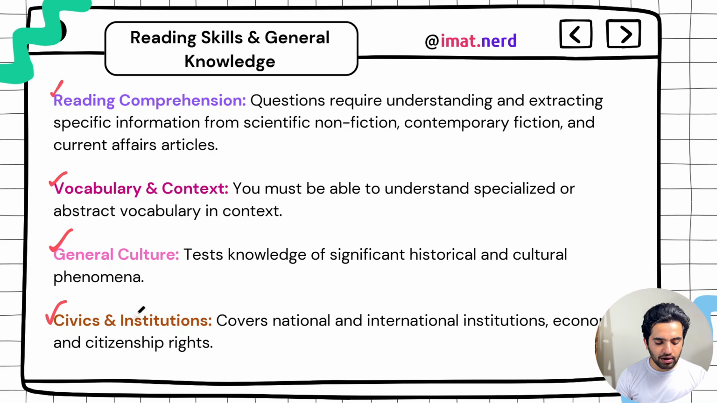And then you have civics and institutions. It will cover national and international institutions, economics, and your citizenship rights. Of course, this is very vast, and most students can't do it. You need to do it, and how you are going to do it is by following some resources that I will be sharing in our separate general knowledge and reading skills video. So stay tuned for it, subscribe, and follow me on Instagram so you can get the news.